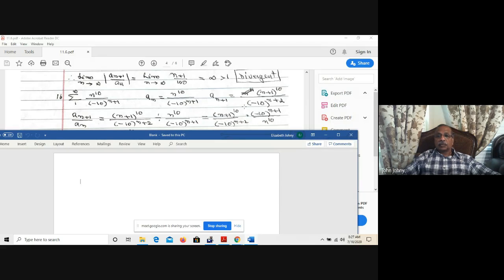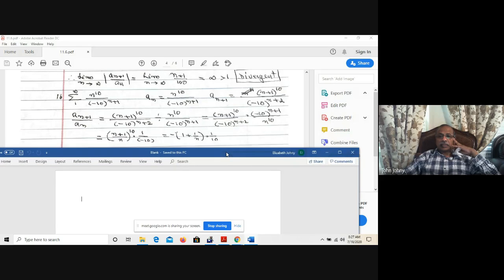That is (n plus 1) to the power of 10 divided by negative 10 to the power of n plus 2, times the reciprocal, that is negative 10 to the power of n plus 1 divided by n to the 10. Now you cancel the common factors. You get this is n plus 2 and here the numerator is n plus 1. So there is one extra negative 10 in the denominator. That is why you have negative 10 there.